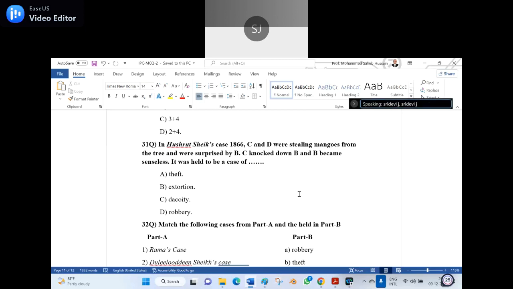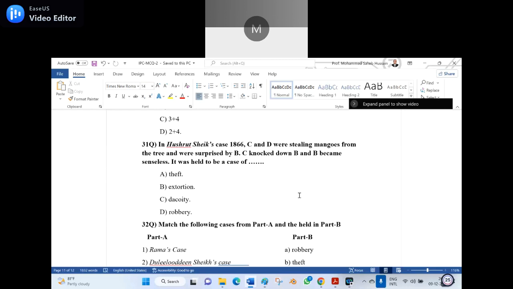See, I have given the case law name here. C and D were stealing mangoes from the tree and were surprised by B. C knocked down B and B became senseless. It was held to be a case of what? So if you happen to read the case law, it is said to be robbery. Not dacoity, because dacoity means 5 or more. Theft, sir. Option A, theft. No, because they say there are 3 or 4 there. Perhaps many are there, but the case law says it is a robbery. It is not a theft.